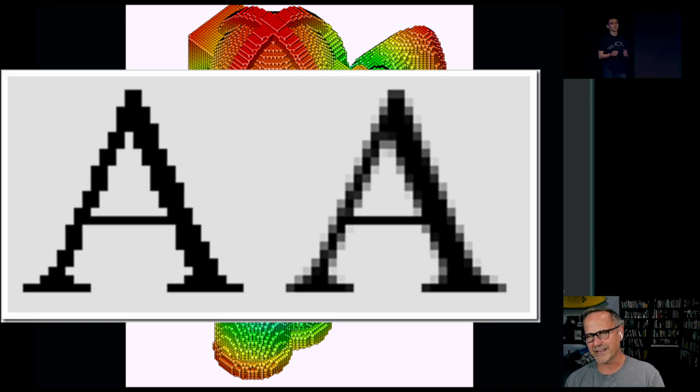An analogy is like in a 2D picture, if you zoom too far in on a JPEG, you see that it starts to get aliased. It's stair steps. This is the exact same thing in the 3D world. You could call it 3D aliasing.